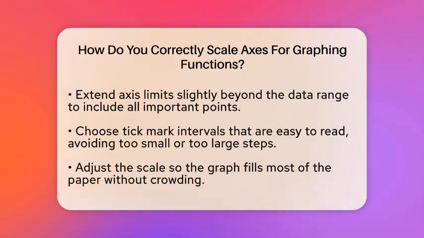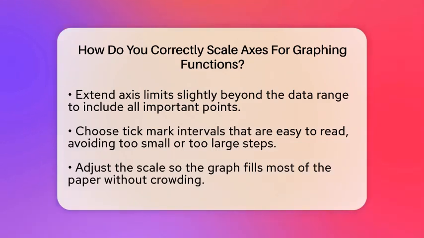Choose intervals for tick marks that are easy to read. If your data ranges from 0 to 20, intervals of 2 or 5 work well. Avoid tiny steps like 0.1 because they clutter the graph, or large steps like 10, which hide details. The goal is to make the graph simple but detailed enough to see the shape of the function.